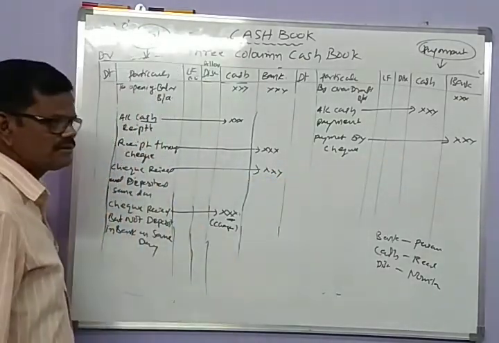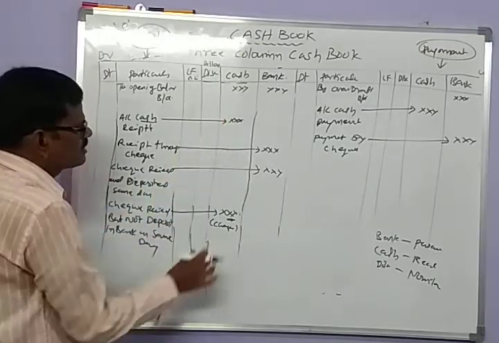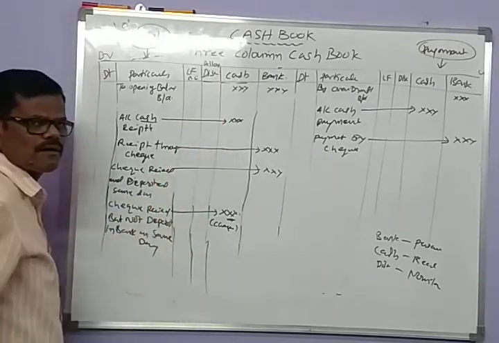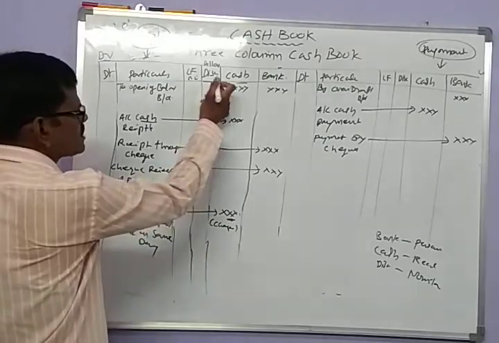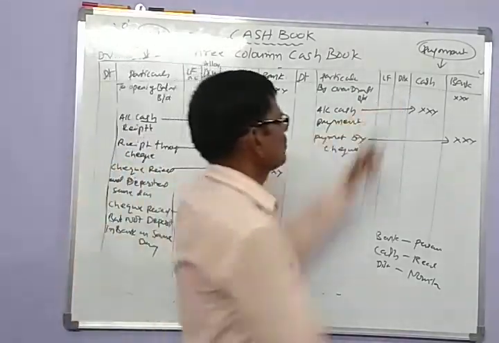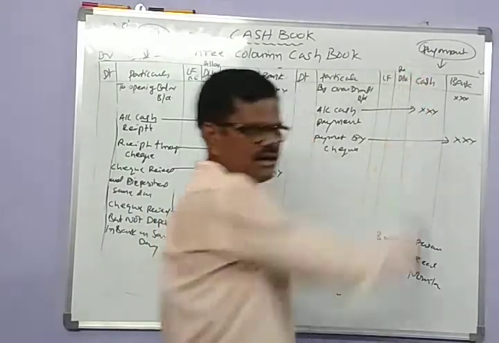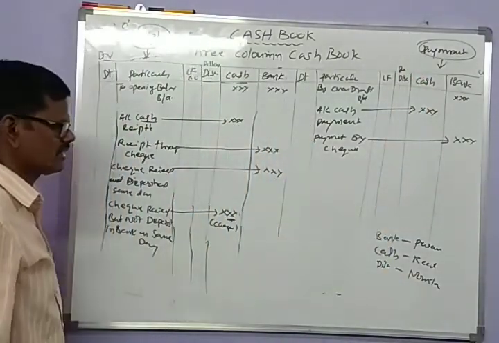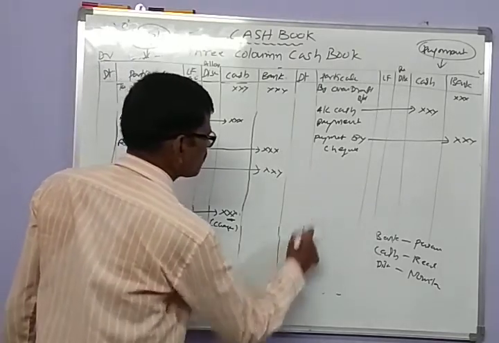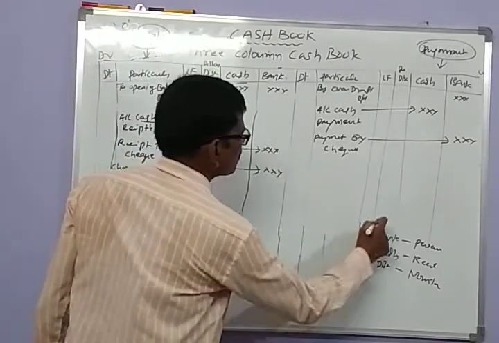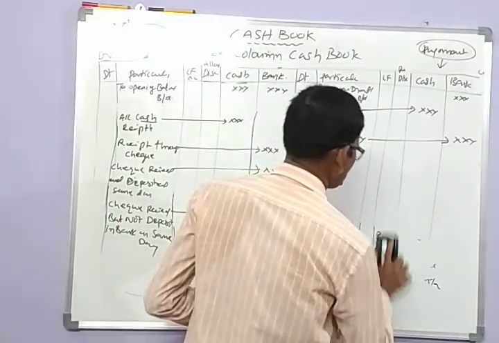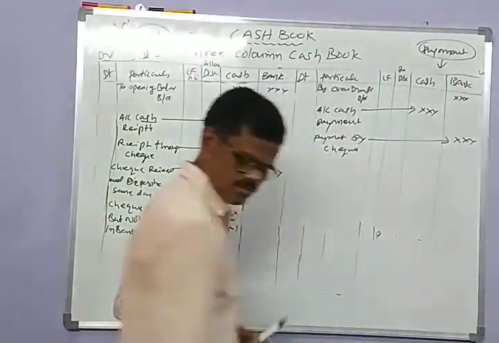Then while receiving cash from the payers, if any discount is there, then discount allowed and discount received are also recorded on the debit and credit side. Here two more important things, so let us discuss. That is a check issue.